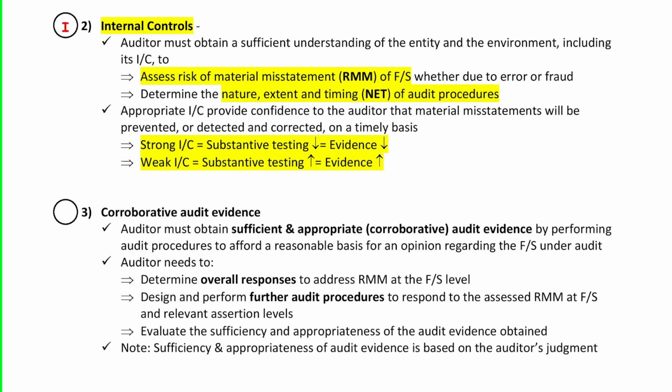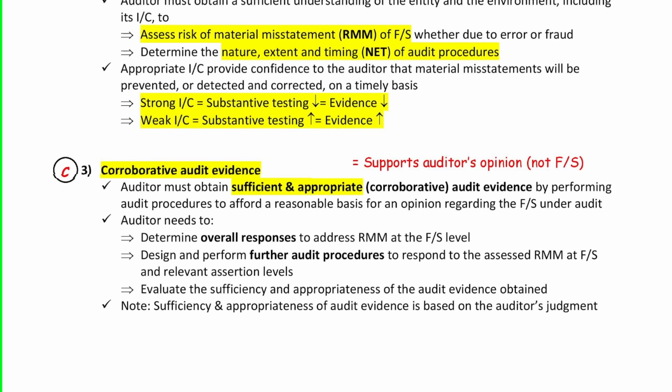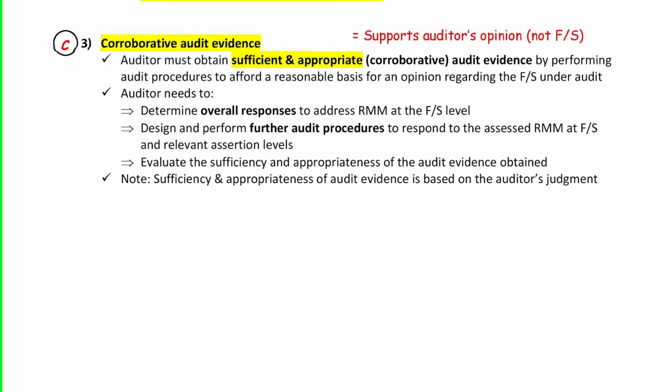Let's now move on to our next bubble, write C, and highlight corroborative audit evidence. The auditor's job is to obtain, highlight, sufficient and appropriate corroborative audit evidence, which supports the auditor's opinion on the financials.